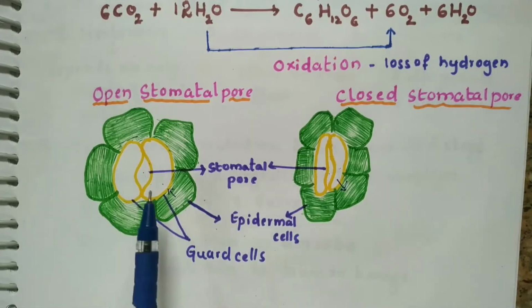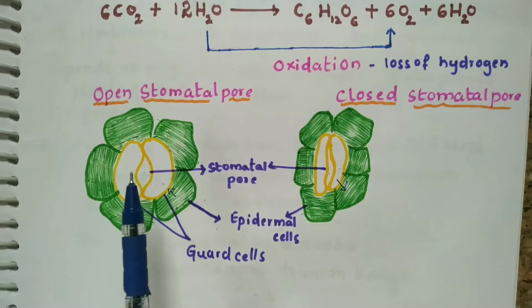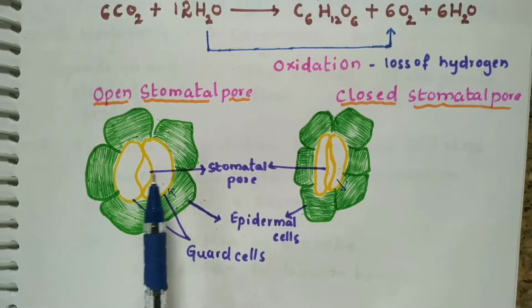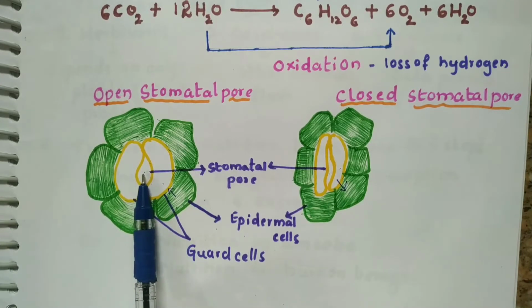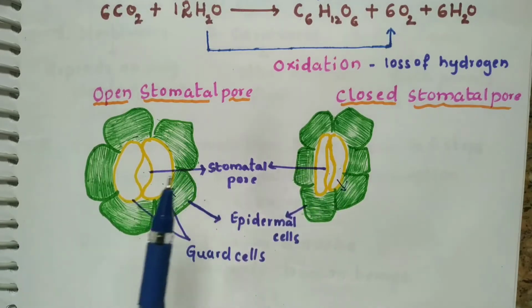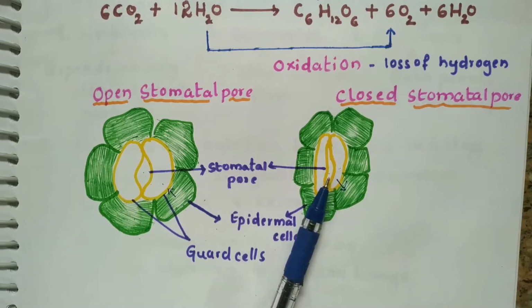So whenever the plant requires carbon dioxide, the stomatal pore will open, and whenever there is no requirement of exchange of any of the gases, the stomata will be closed.